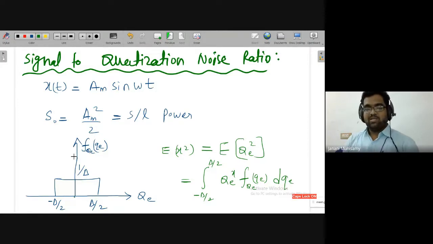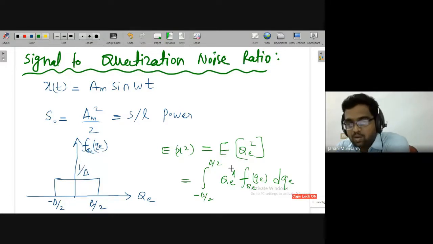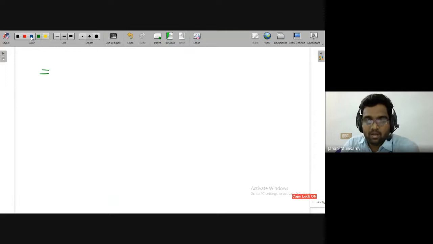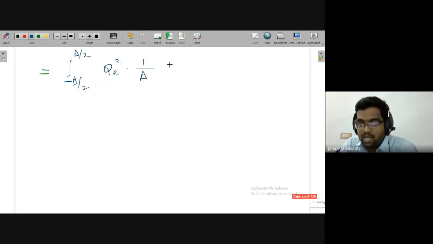Now I know the distribution value. That is 1 by del. So here you will not get any x. Now I know f of q is 1 by del, so I'll substitute that value. Integration from minus del by 2 to plus del by 2 of QE square, times 1 by del, then dq.